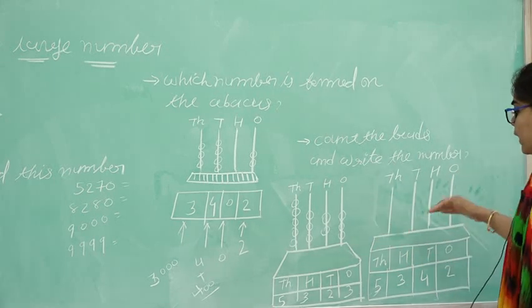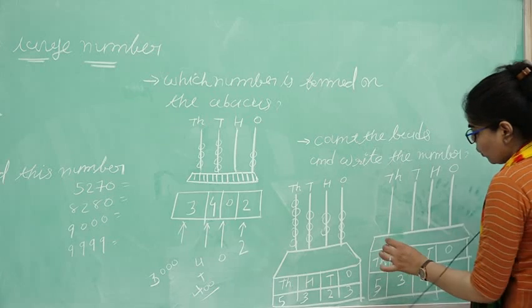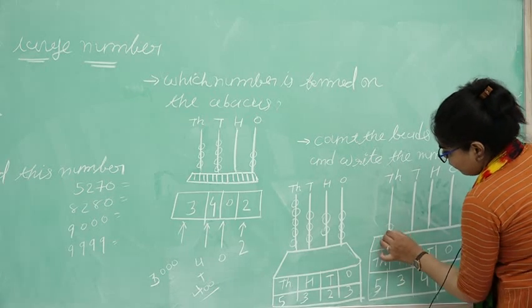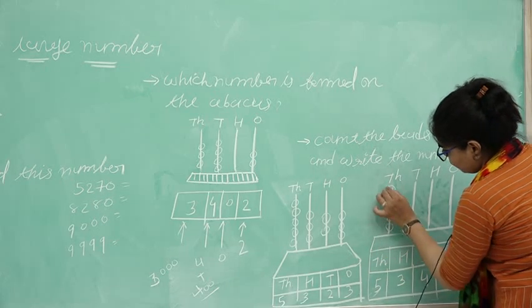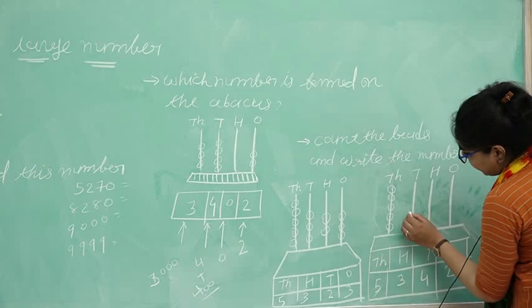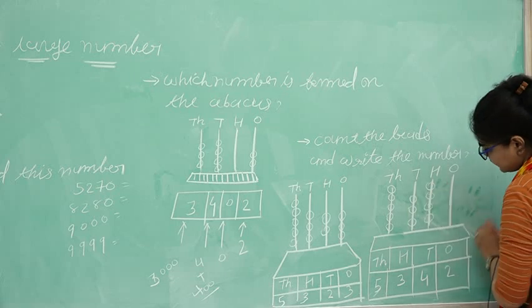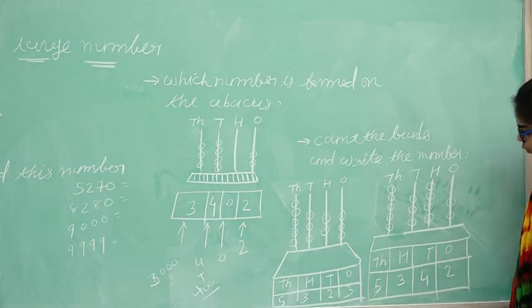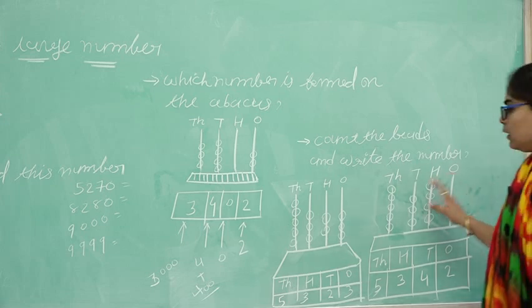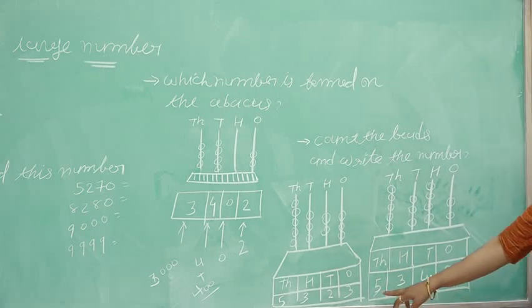This abacus only shows the number, not the beads, that's why here we have to draw. 5 is there, so draw 5 beads. Then 3 is there, so draw 3 beads. Then draw 4 beads and 2. Then how can we read this number?